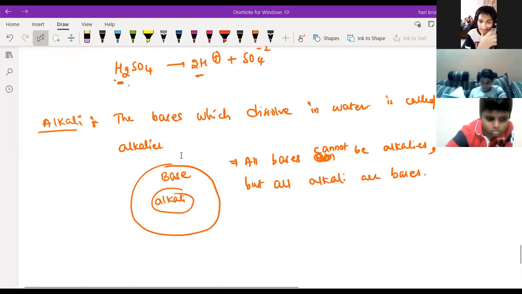Sai Karthikeya, what is your doubt? Sir, all bases can't be alkali. Yeah, because all the bases are not soluble in water, right? Only some bases will dissolve in water. Those bases only are called alkalis. The remaining bases are not called alkalis. That's why all bases cannot be alkalis, but all alkalis can be bases. Can you understand from this chart?